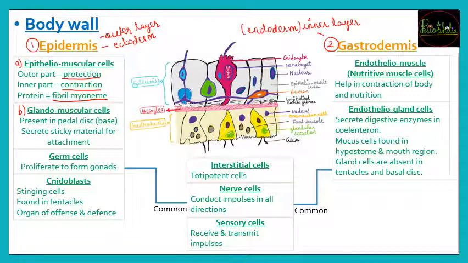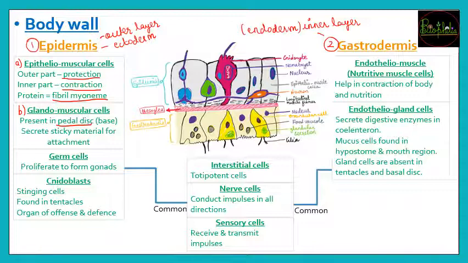So glandomuscular cells जो होते हैं, they will be found at the pedal disc. Now where is this pedal disc? Pedal disc will be found at the base of the coelenterates. Now these glandomuscular cells, that means glando is related to glands. So glands क्या करते हैं? Glands are going to secrete some material.